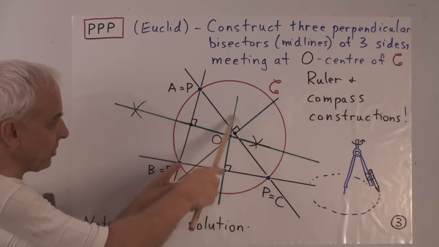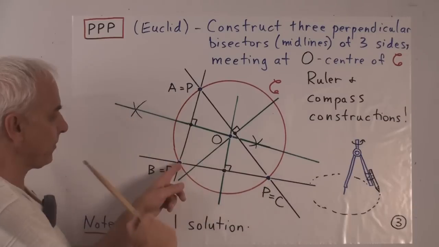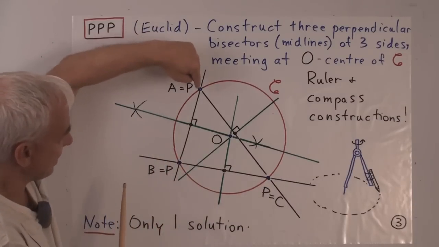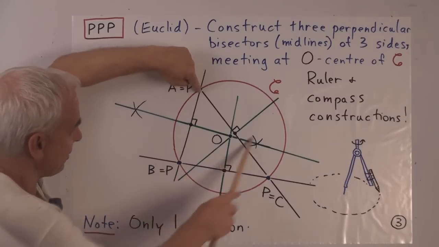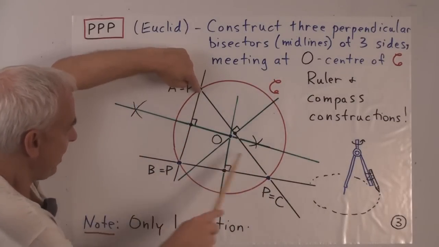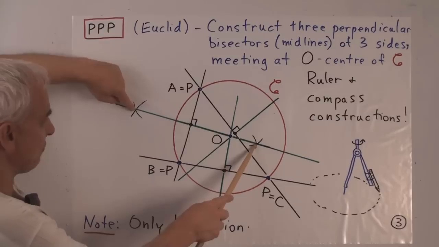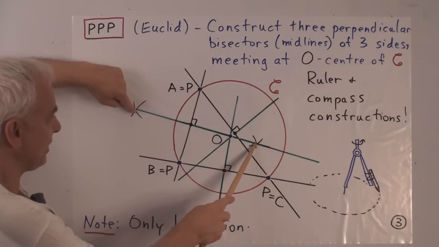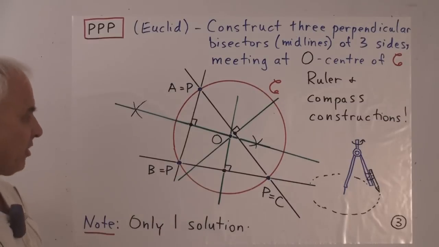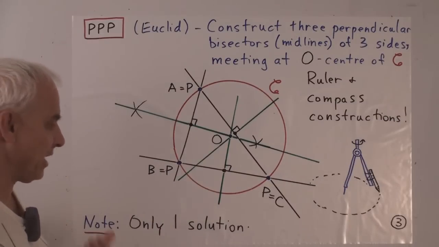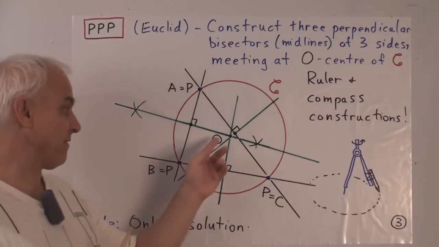So I'm not drawing that whole circle here, but I'm just drawing part of it, namely that little arc of it and that little arc of it there. And then you lift up the compass and center it here and draw a circle through the other point, and then you get another circle that looks like this. And it has little arcs here and here, so it meets the first circle in these 2 points. It's not hard to see that these 2 points then are the generators of this midline or perpendicular bisector. That's an elementary construction for the midline or perpendicular bisector, and that allows us then to find the point O.